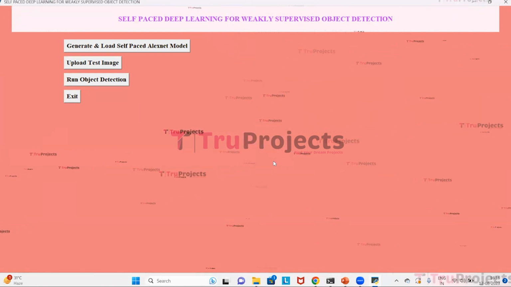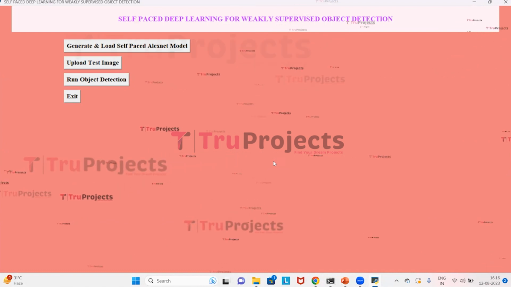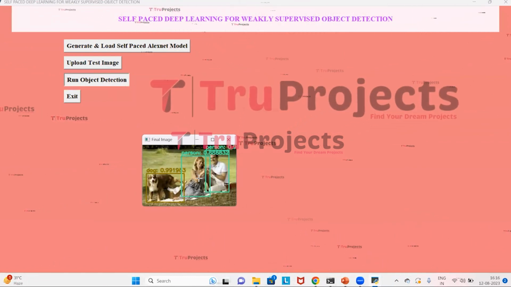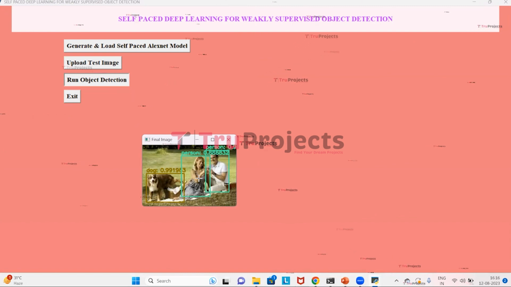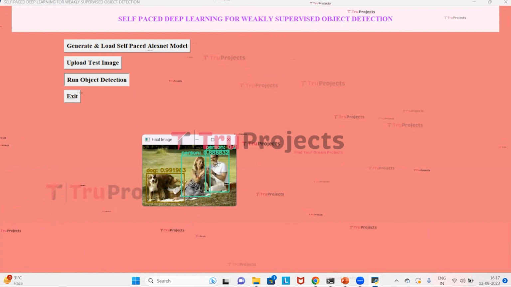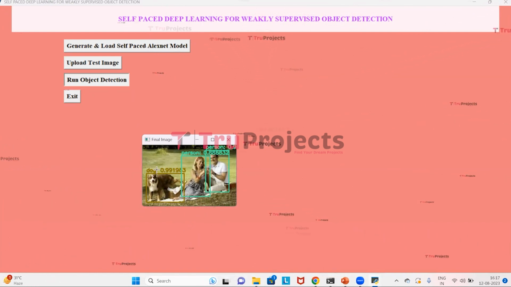Now we will click on the button Run Object Detection to detect objects in the image. Here, the model detected different objects from the image, identified those objects and surrounded them with bounding boxes with prediction probability. Here, it has detected 3 objects which are dog, person and another person. For this dog, here is the probability, and for these we have the probabilities.